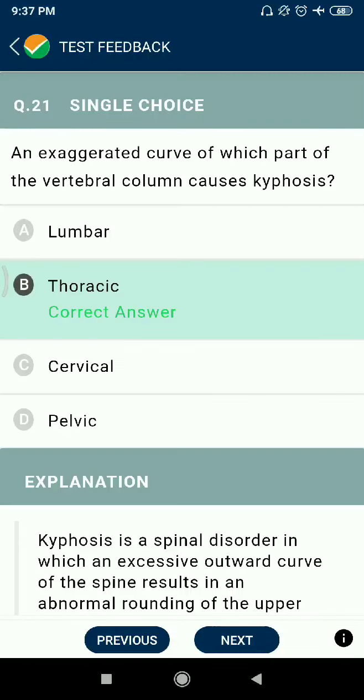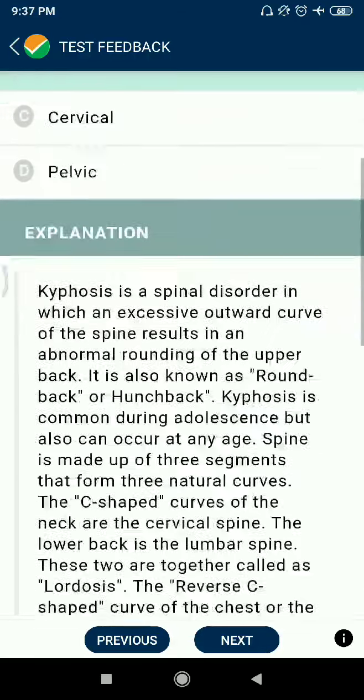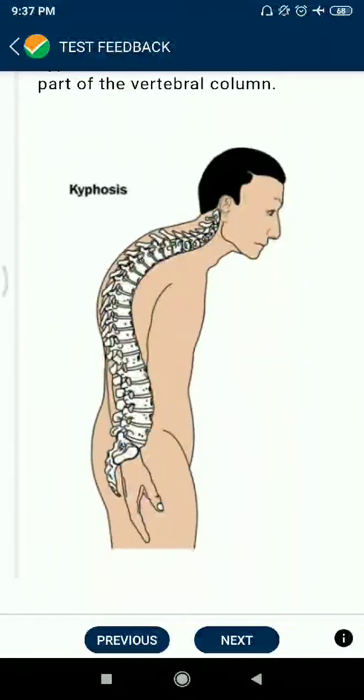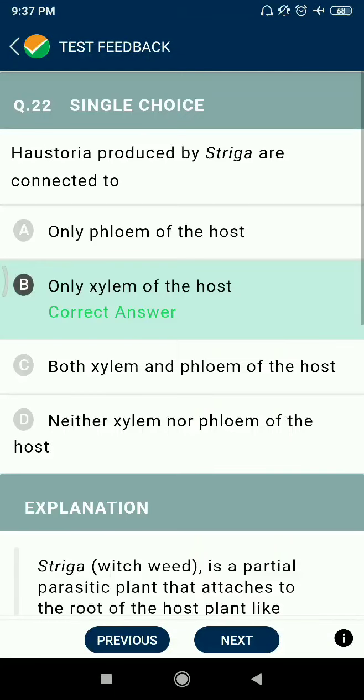An exaggerated curve of which part of the vertebral column causes kyphosis? Thoracic. Question number 22. Haustoria produced by Striga are connected to only xylem of the host.